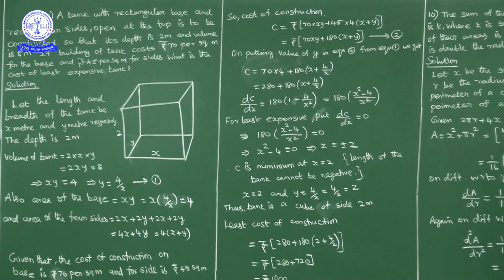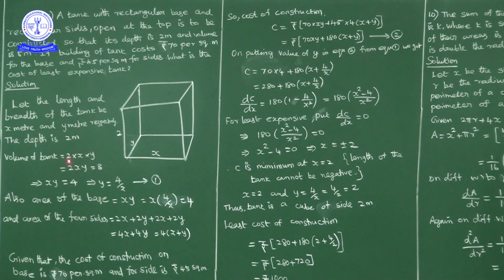Now here in the question, it is given that a tank with a rectangular base and rectangular sides, open at the top, is to be constructed. Its depth is given as 2 meters and volume is given as 8 cubic meters. The building of the tank costs 70 rupees per square meter for the base and 45 rupees per square meter for the walls or sides. What is the cost of the least expensive tank? Now suppose this is the tank with length x, breadth y and depth 2 meters. Then the volume of the tank is what?